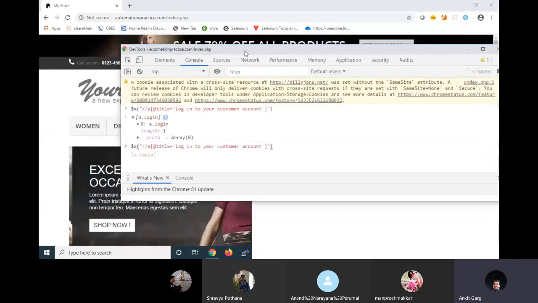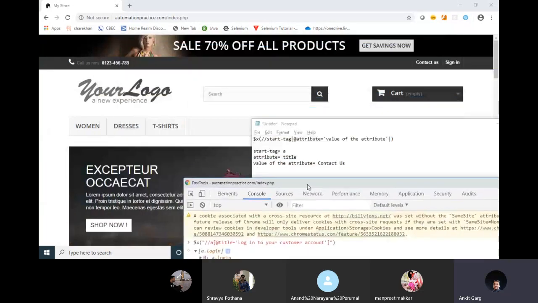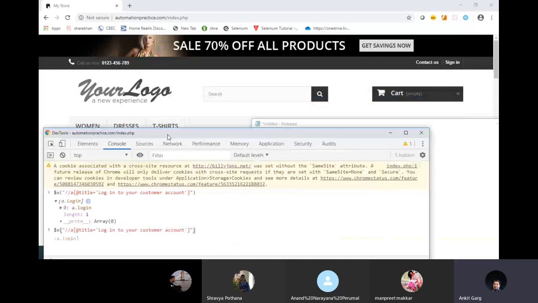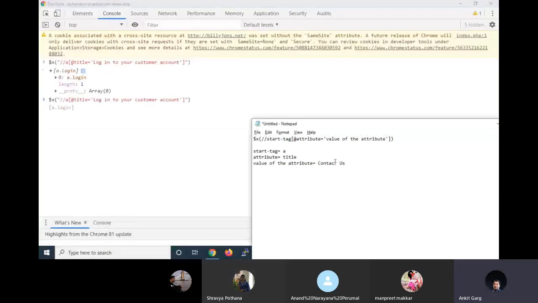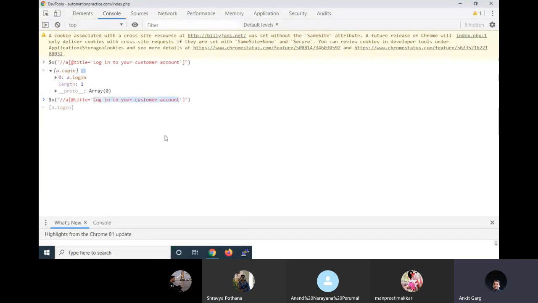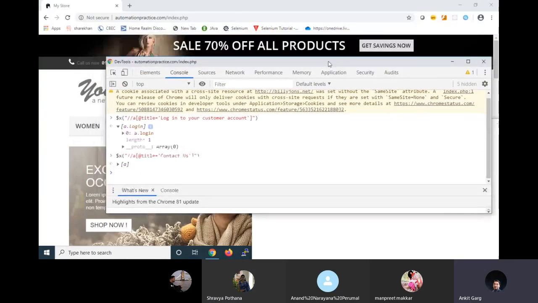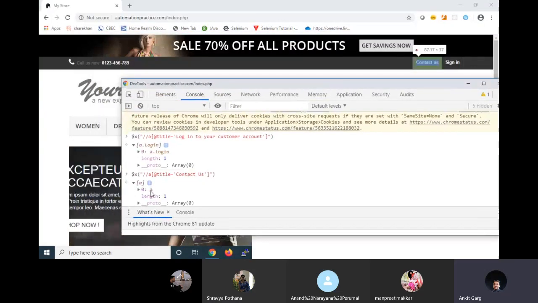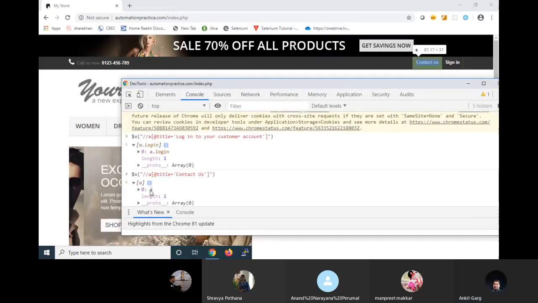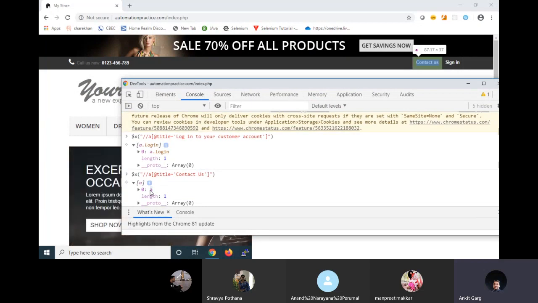I know the only value that is changed in this case is the value of attribute. All other syntax will remain same. I'll go and change this value. I'll again press enter. I'll expand this variable and again I'll try to highlight it. Now it is highlighting contact us. That means I am again able to find this value successfully.